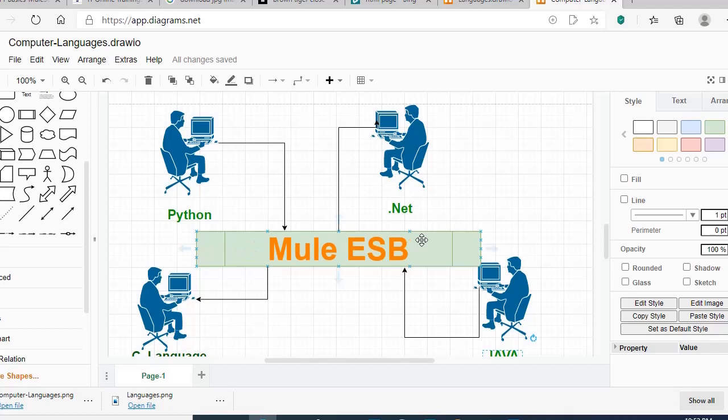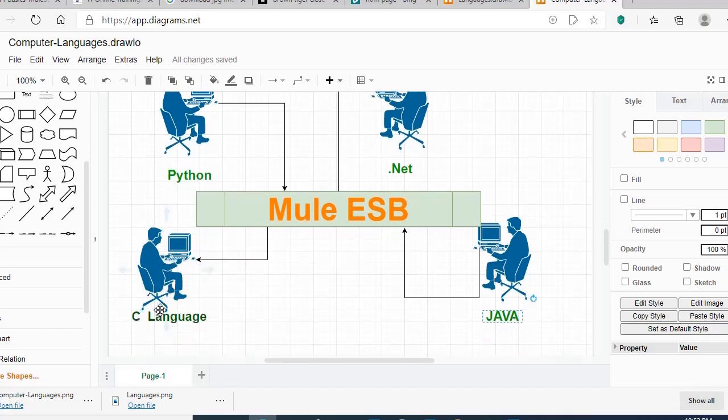That is why MuleSoft comes into the picture. MuleSoft or any other ESB. The ESB will do this translation from .NET to Java, C to Python, or whatever language is required. It will take care of the transformation of the message and translation from one language to another to make the programmer's life easy. See, if this program is written in C and needs to send a message to this Python database to get some details, the C guys would need to learn Python and write the Python script in their application code. Okay, if it is one language, then it is fine.